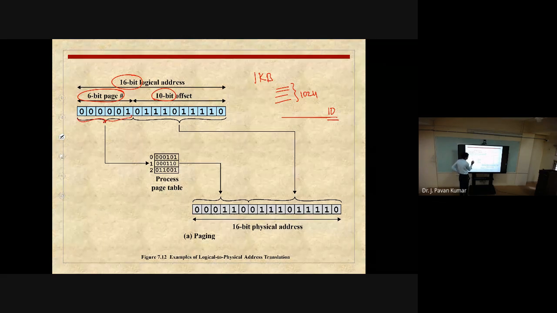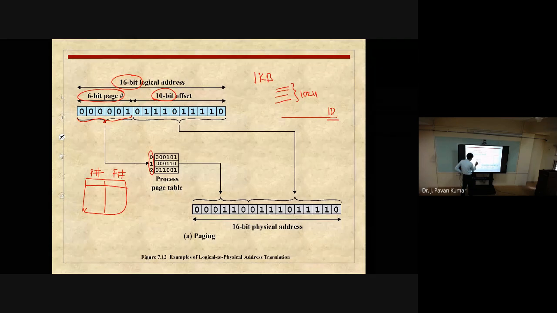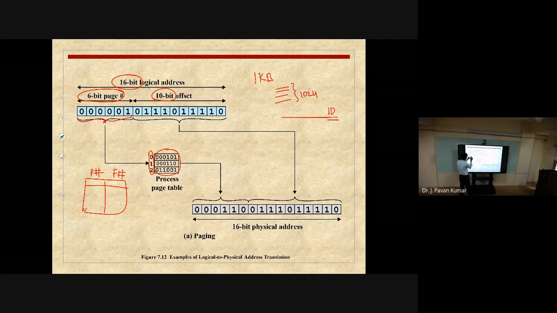As we have seen earlier, what is the page table structure? We will be having the page number and the frame number, right? Page number will have a frame number. So the page numbers can be considered as 0, 1, 2, and next, the frame numbers are these. Now, by using this particular 6-bit page number, we will be indexing here.